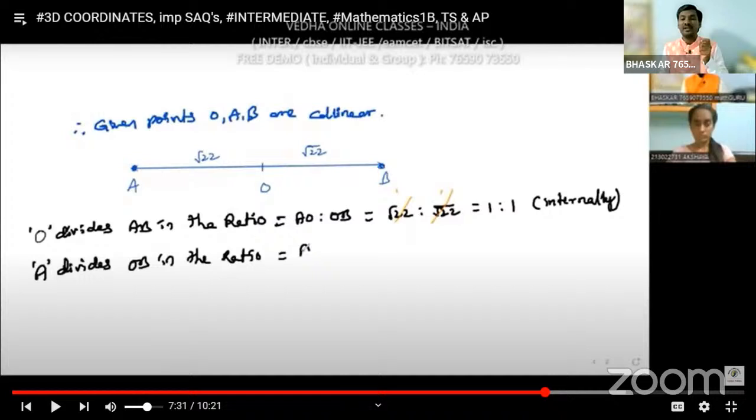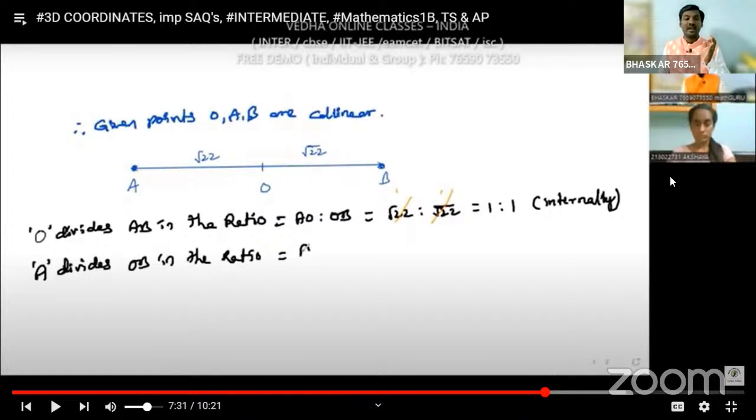We know the AO value is root 22 and the OB value is root 22. Root 22 and root 22 get cancelled, so that means a 1:1 ratio. O is in between A and B, in the middle, so it divides internally.